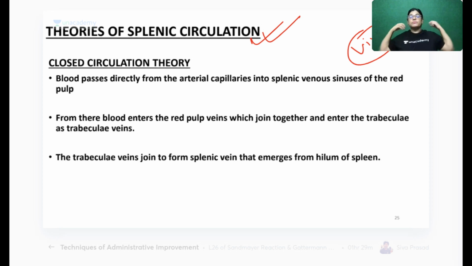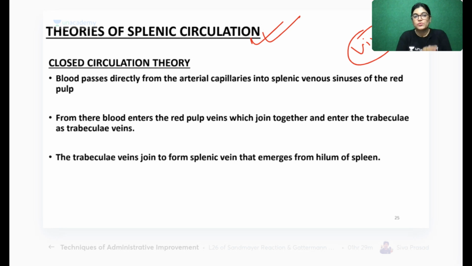Last year I took a revision session for first year MBBS students, about 2-3 months before the examination, and I was very happy. A few of the students got honors in anatomy, so more than 75%. I wish this time also I get some students like that. So yes, all the best for that.